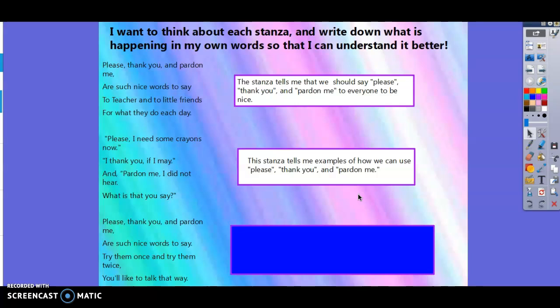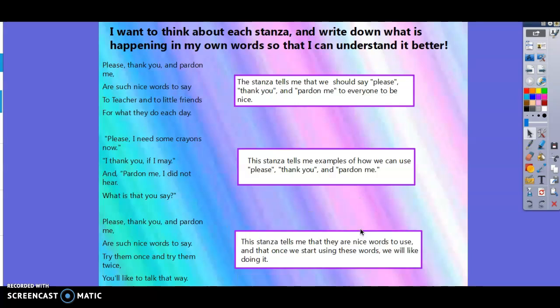So now I'm going to look at the third and final stanza. Please, thank you, and pardon me are such nice words to say. Try them once and try them twice. You'll like to talk that way. Well, when I think about, okay, what is the author really saying there? What did I just read? How can I put it in my own words? Well, okay, those are all nice things to say, but it's telling me that I should try them, and maybe I would like the way that I feel, or maybe I would like saying those things to people. So what I said was, this stanza tells me that they're nice words to use, and that once I start using them, I will like doing it.